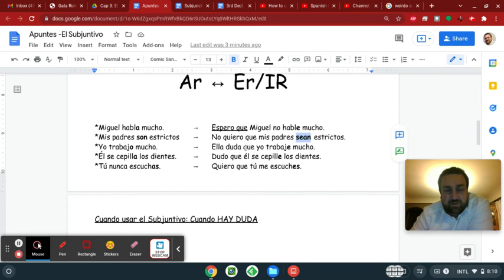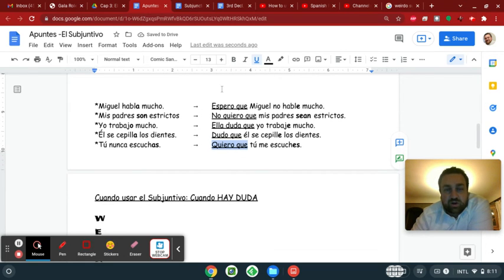But first, before doing the acronym, I want you to notice too that a lot of times there's a K in these triggers, and that's the last word of the trigger. And K means that. So no quiero que, ella duda que, she doubts that. Dudo que, I doubt that. So obviously doubting is something that triggers the subjunctive, right? Whether it's she's doubting or I doubt, doubting that something happens is a trigger to the subjunctive. Quiero que, wanting something to happen, is a trigger to the subjunctive. Hoping that something happen is a trigger to the subjunctive.